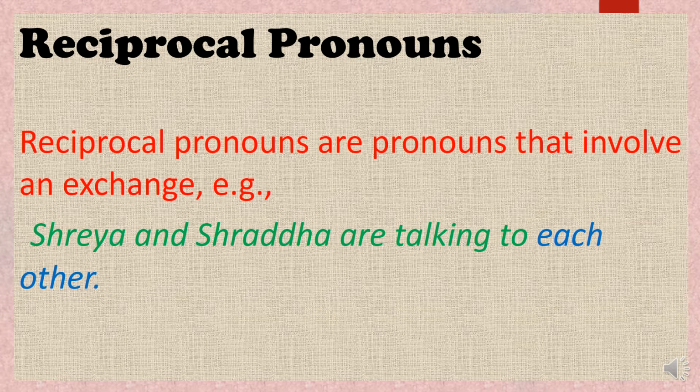When two persons are getting something out of the same action, it is a reciprocal pronoun. Each other and one another are examples. There are only two kinds of reciprocal pronouns. First is each other and second is one another.